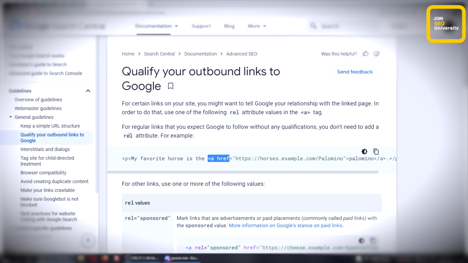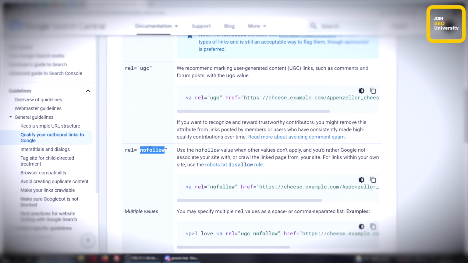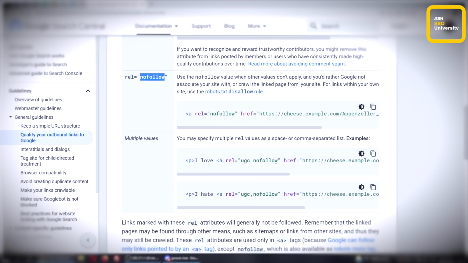And they want you to use the rel attribute in the anchor tag to tell them what kind of link it is. And why do they want this? They want you to do this so they can use machine learning for all the dupes who follow this to learn automatically what is a sponsored link, that is to say an advertisement, what is user-generated content, and what they should not pass any value to in terms of their PageRank algorithm, etc., etc., etc. You can have multiple values in there.